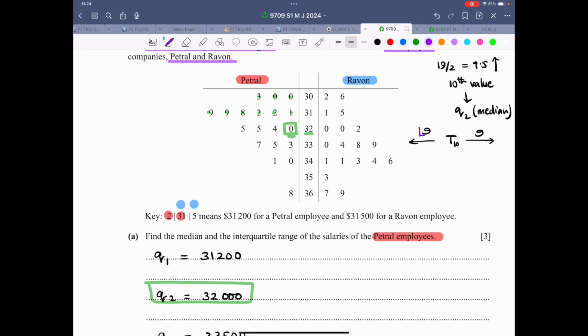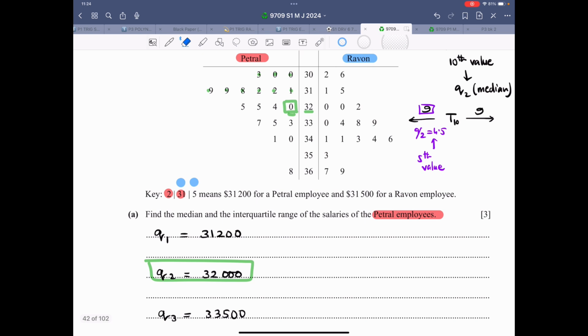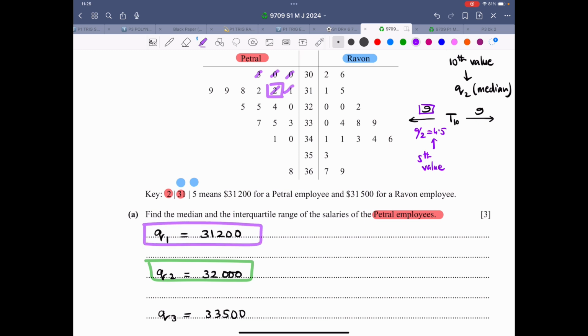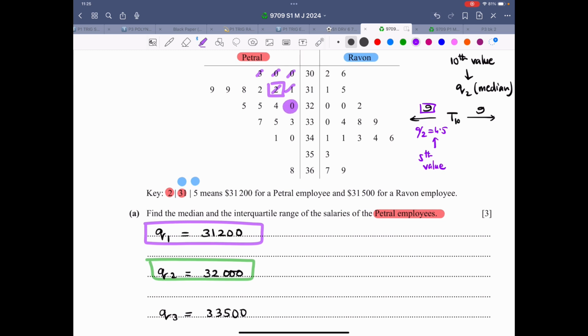Now out of these 9 values, 9 divided by 2 is 4.5. Round it up. That is the 5th value. This 5th value is the lower quartile. So let me just erase these green marks. And then let me use a purple color. Okay. So now 1, 2, 3, 4, 5. Now this value over here, 31,200. That's the lower quartile. Now let me highlight the median. That was 32,000. That was right over here.